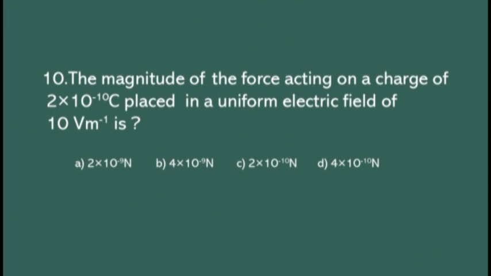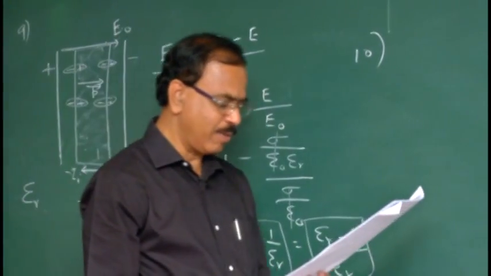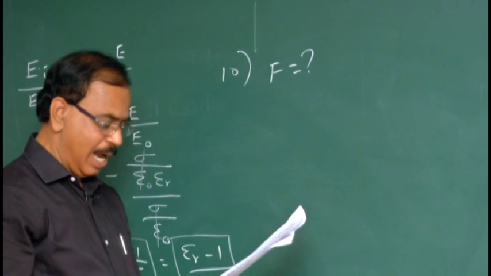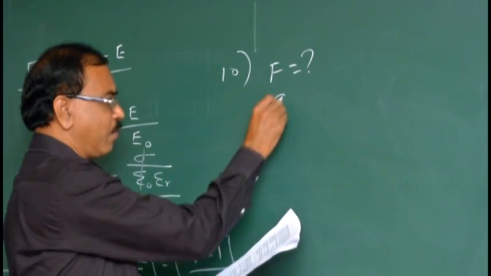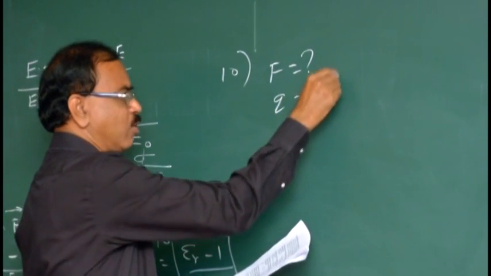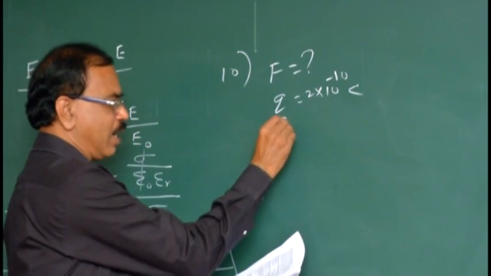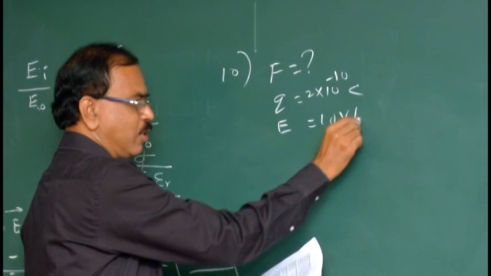The magnitude of the force acting on a charge of 2 into 10 power minus 10 coulomb placed in the uniform electric field of 10 volt per meter is dash. The magnitude of the force acting, F, is the question.